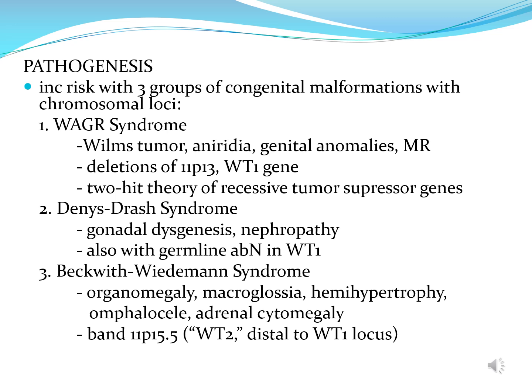Pathogenesis of Wilms tumor. The risk of Wilms tumor is increased with at least three recognizable groups of congenital malformation associated with distinct chromosomal loci. So these are number one, WAGR syndrome with Wilms tumor, aniridia, genital anomalies, and mental retardation. Second would be your Denys-Drash syndrome, and third would be your Beckwith-Wiedemann syndrome.